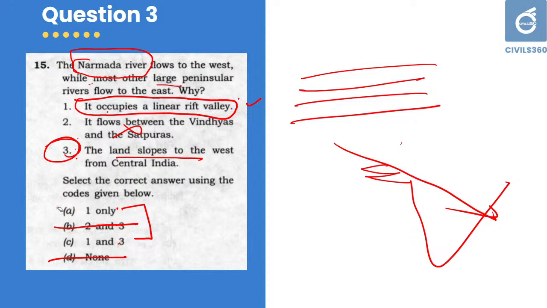Third question, answer A, 1 only. A should be your answer. That is how you answer the questions in your geography section. That is, you should have a